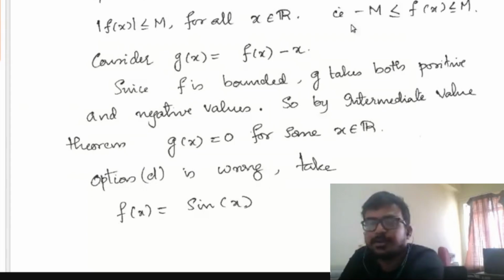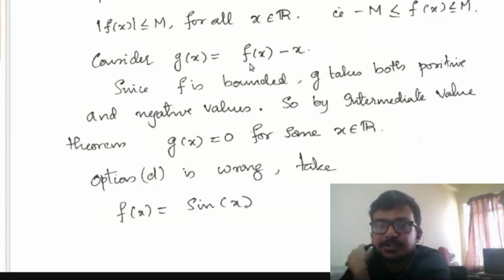If you take x equal to m plus 1, you will get g to be a negative function.